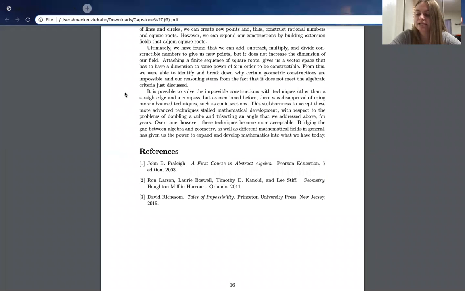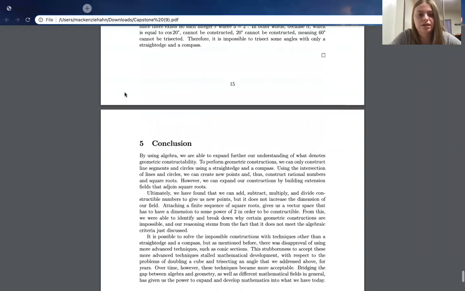As for other updates, I have started thinking about what I want to do for my slides. I have a problem with including a ton of information, way more than I need to. So I've started thinking about how I can cut down my paper and what I need to include in my slides and what I can just say out loud.